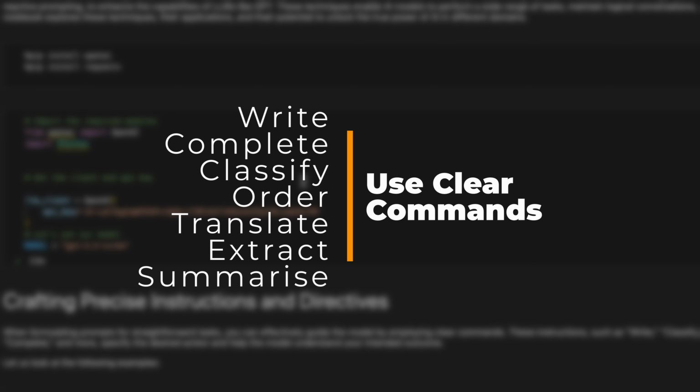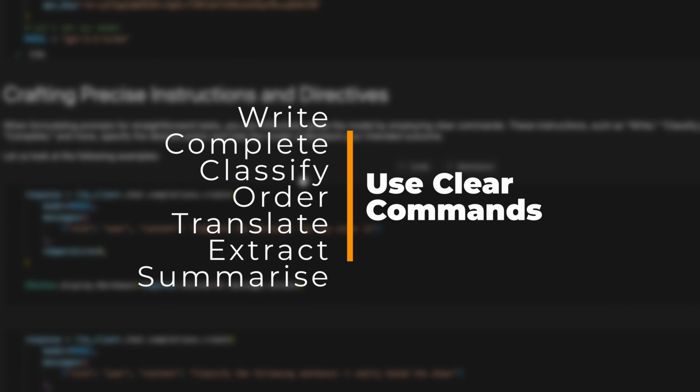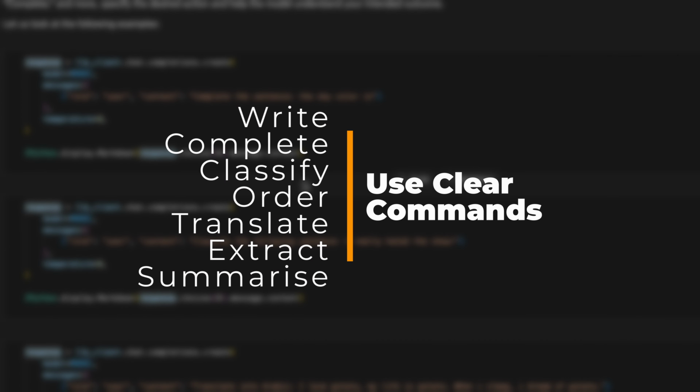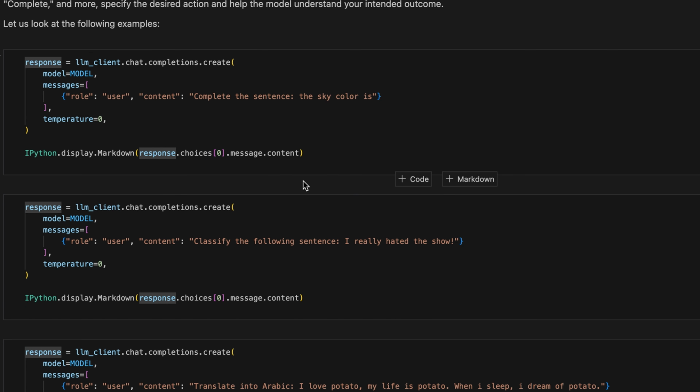When formulating prompts, you can effectively guide the model by using clear commands such as write, classify, summarize, translate, order, complete, and so on. Language models, built on years of research and programming, are trained to understand these simple commands. Let us consider the following examples. Here we exploit the predictive nature of the model for sentence or paragraph completion. This is valuable for creating content like books, documents, movie scripts, and so on.